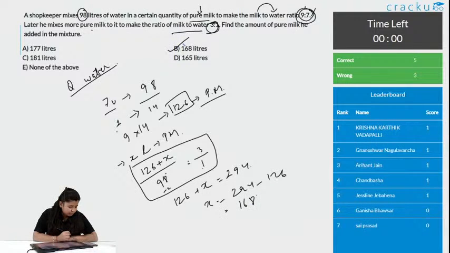Yes, Prabina, option B is the correct answer, and yes, Yogendra, option B is the correct answer, and 5 people got this correct and 3 wrong. So, let us go to the next question.